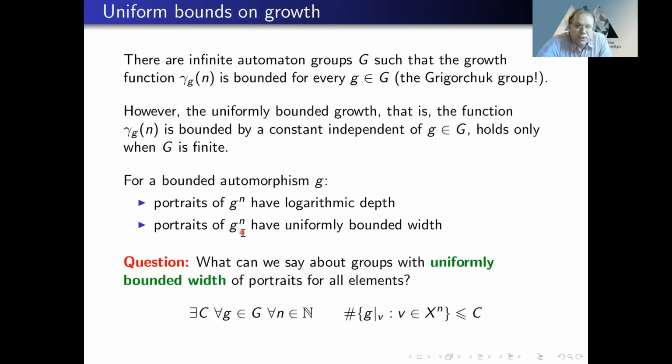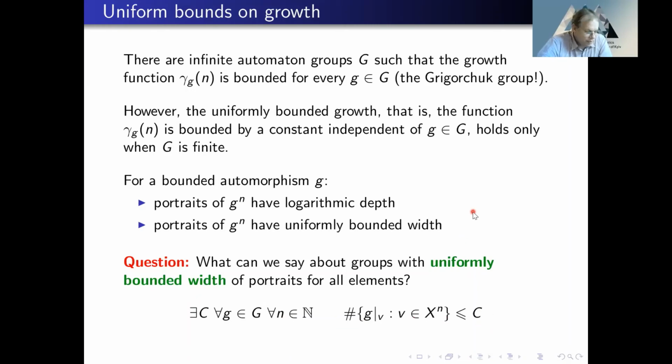And I started wondering, can we have a group such that the width is bounded independently of the group element? So what can we say about groups such that the width of every element of the group on every level is bounded by a constant?